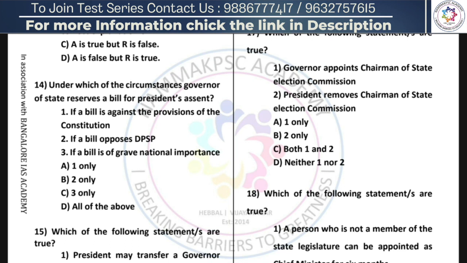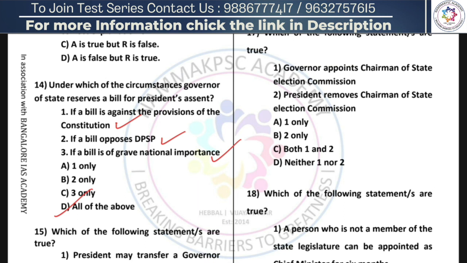If we have a look at this, if a bill is against the provision of constitution, yes, then the governor can reserve the bill for president's assent. If a bill opposes DPSP, yes, then the governor can reserve the bill for president's assent. If a bill is of grave national importance, yes, the governor can reserve it for president's assent. So all these three statements are right. So the right answer is going to be option D, all of the above.